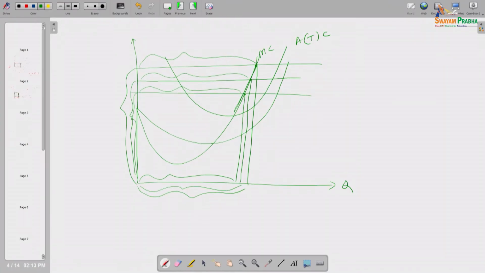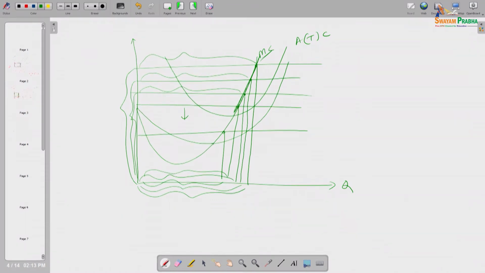And that quantity supplied is moving along the marginal cost line, okay. So this producer's marginal cost curve is his supply curve, but not the entire marginal cost curve; a selected portion of the marginal cost curve is his supply curve. Which is that selected portion? If the price line is this, this will be the supply. In that way, supply, the quantity supplied, is falling as the price is coming down.